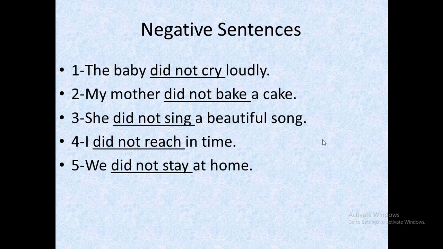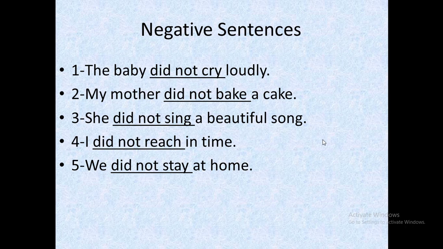This is the noticeable thing, that we use first form of cry and then there is predicate in it. I repeat again the formation of the sentence, that first we use subject, then we use did not, and after that we use first form of verb and then object or predicate. In the next sentence, my mother did not bake a cake. My mother is subject, did not is the word which shows the negation, bake again first form of verb and